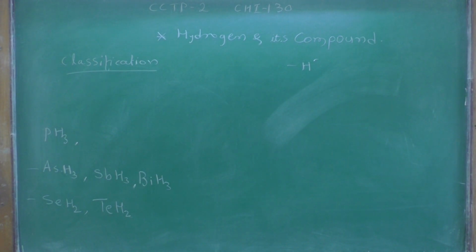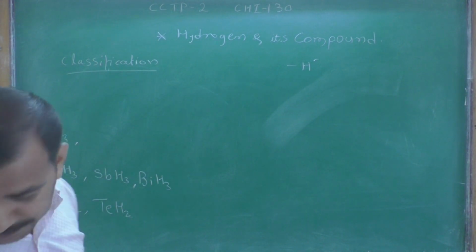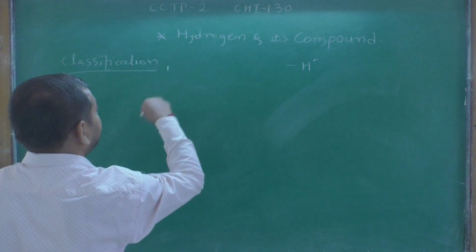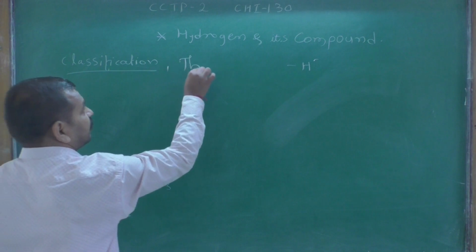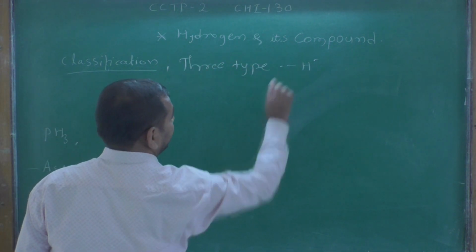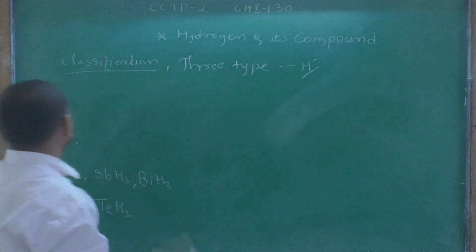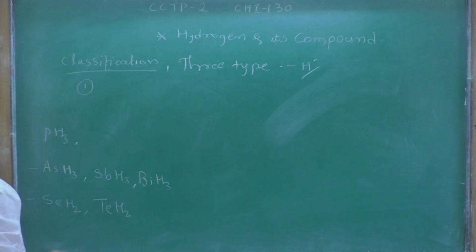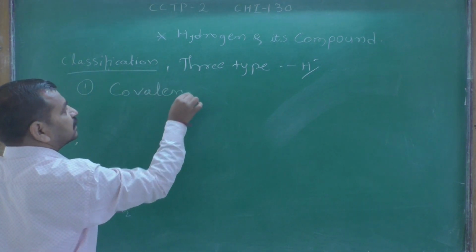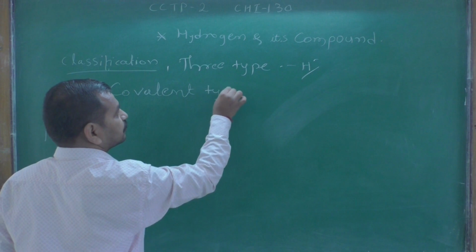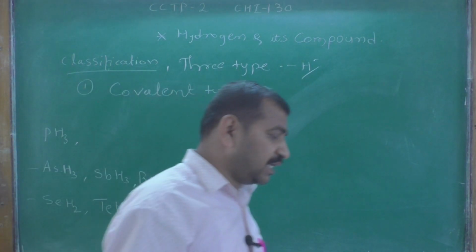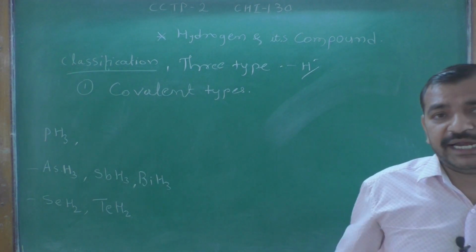There are three types of hydride. First is the covalent type of hydride, which we sometimes call molecular hydride.